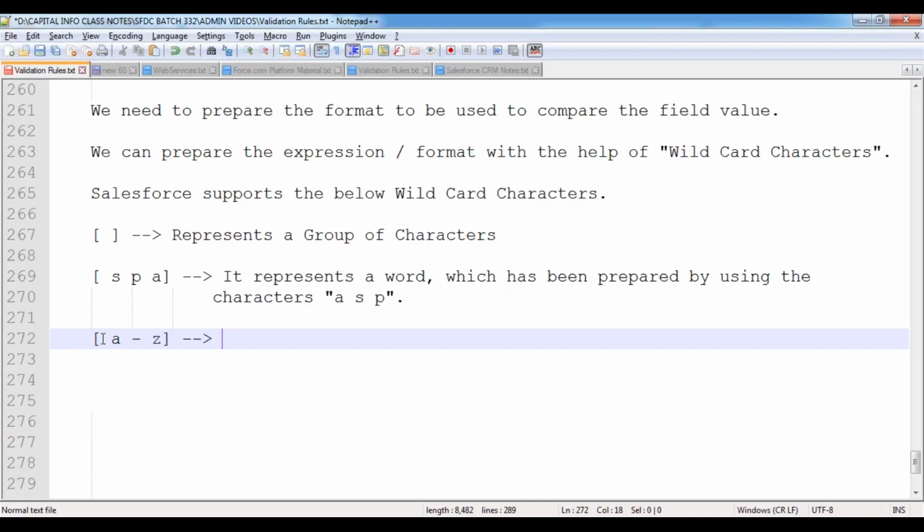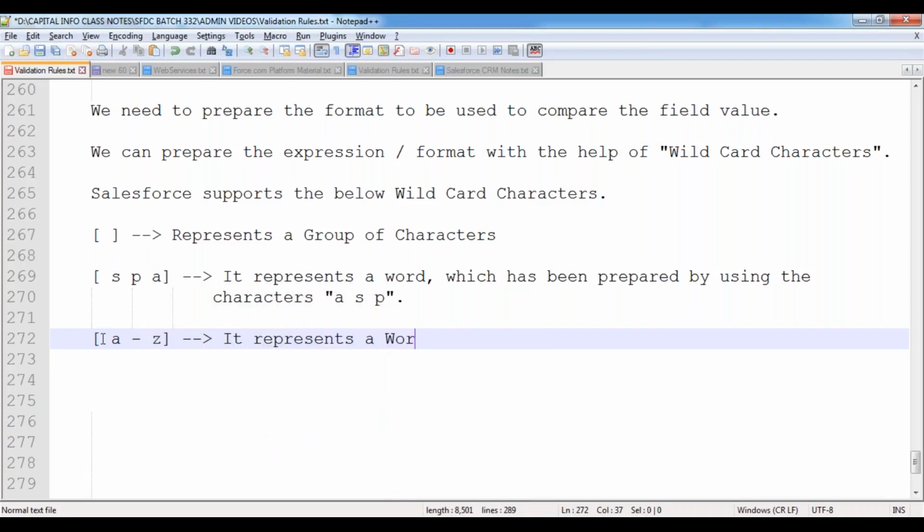In this case, it is going to represent a word which has been prepared by using the various characters between A to Z. It may be A, B, C, D, like that. So multiple characters we can take between A to Z, and then we can prepare a word. Like welcome. In welcome, how many characters are there? 7 characters. First character is W, that is between A to Z. Second character E, between A to Z. Then L, C, O, M, E, all between A to Z. So all the characters are between A to Z only here. So it is indicating that.